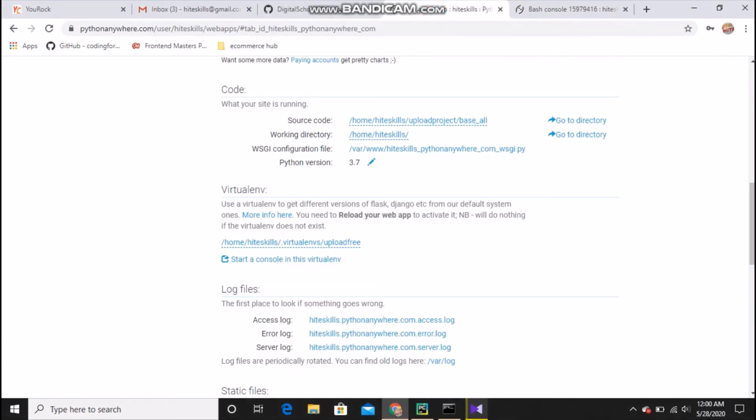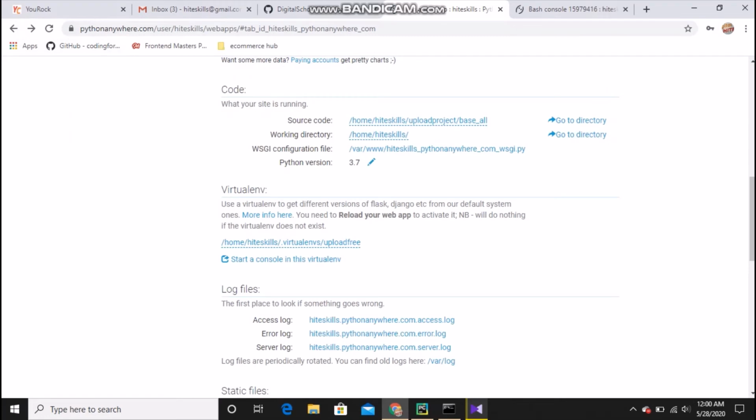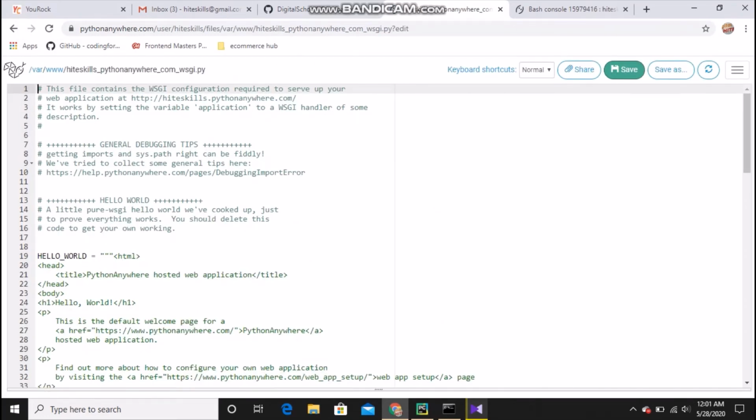Okay, next thing, we have to configure that WSGI, this one. Just click there, and before that, let's just run our program. Actually it will not work, because I have to configure here, but the hello world program is still there, so I think it will work.